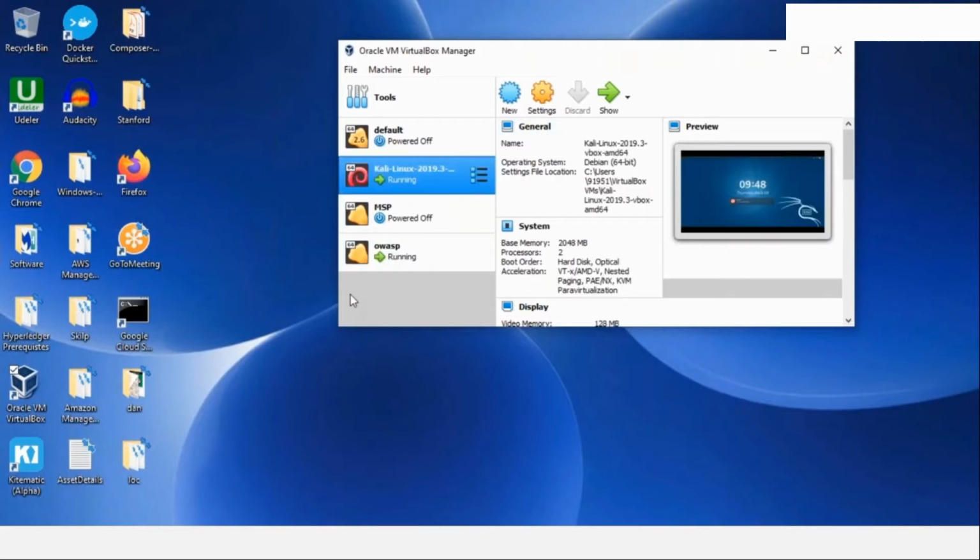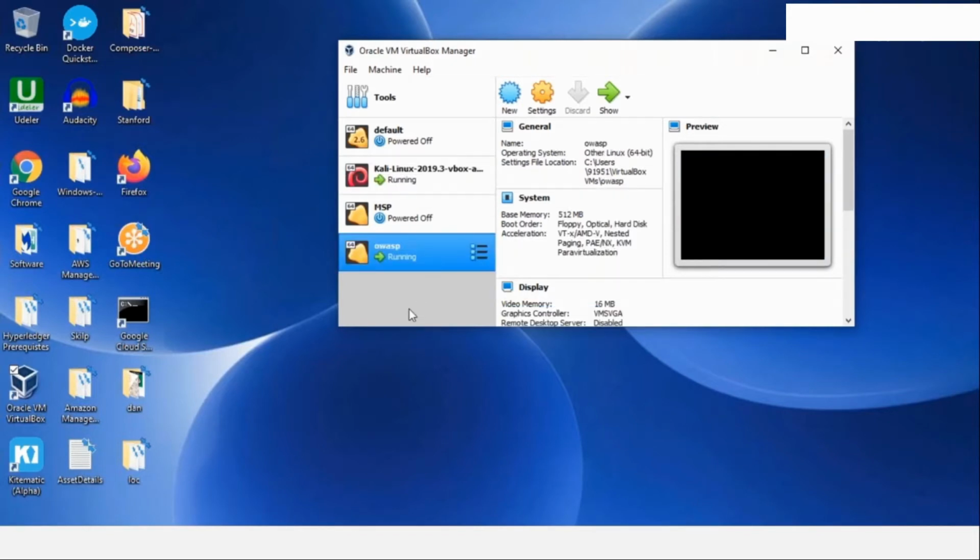I'm not going into the process of installing the same, because then our whole day would be spent on the installing process. So just Kali Linux and OWASP. One more important thing is that both these machines should be in the same network. They should be present in the same LAN network, and that's how we are going to access them. Make sure that you never enable internet on the OWASP machine.